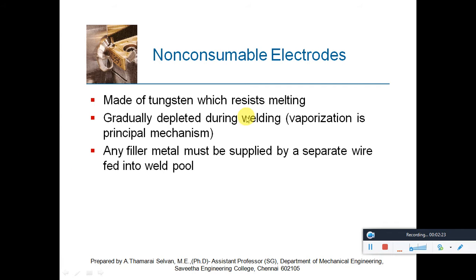It is only gradually depleted during welding, that is, vaporization is the principal mechanism here. Any filler metal must be supplied by a separate wire fed into the weld pool. This is very important, because the non-consumable electrode will not melt and will not be consumed during the welding process. Hence, filler metal has to be supplied separately in wire form, so that it will melt and fill the gap between the metal pieces, the surfaces where we have to weld, and thus the non-consumable electrode will act.